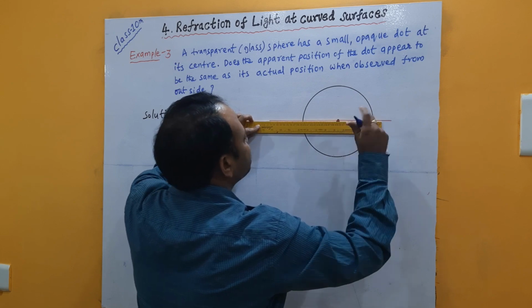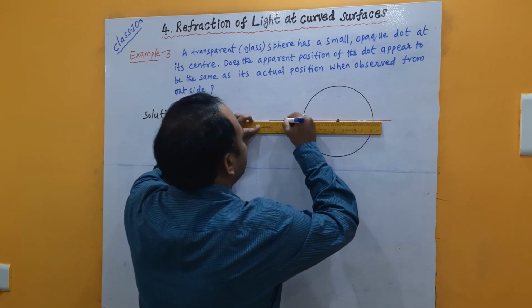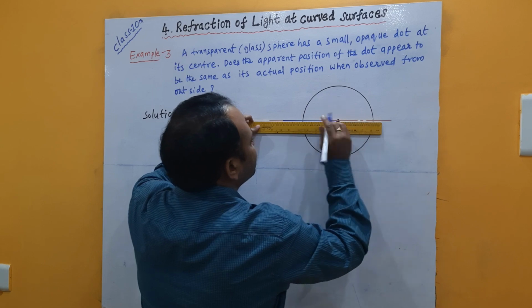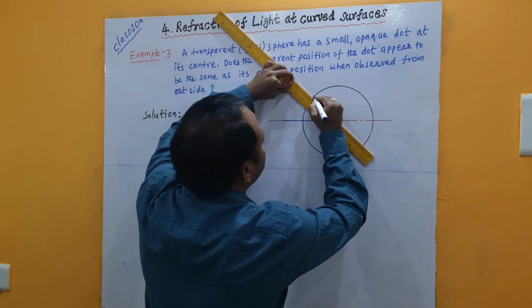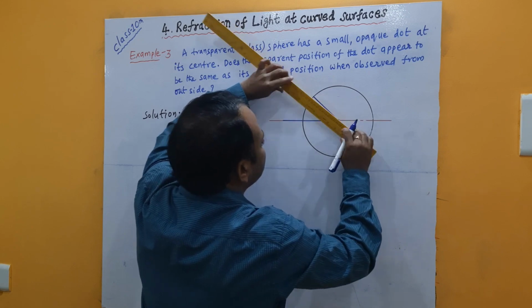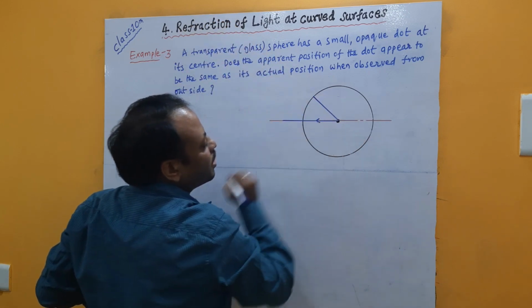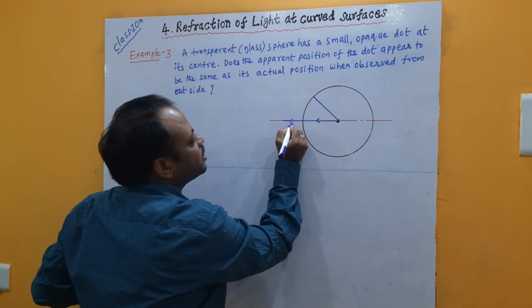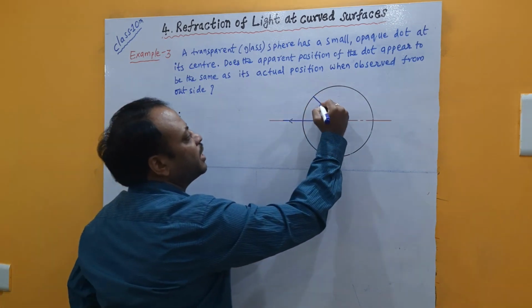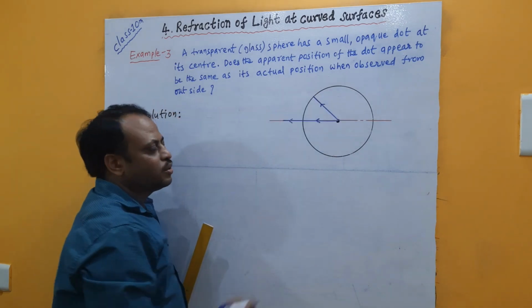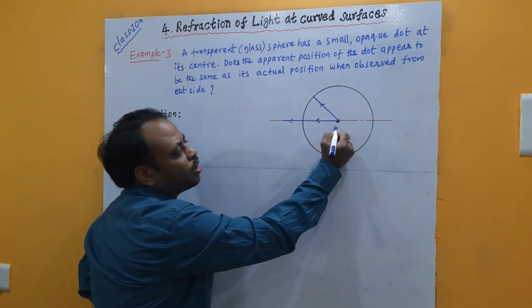I am considering one ray of light starting like this, and one more ray of light started to come out like this. As this light ray is coming along the principal axis, we know that there is no change in its path. Now let me discuss this one more light ray. Anyway, this is the object for us.